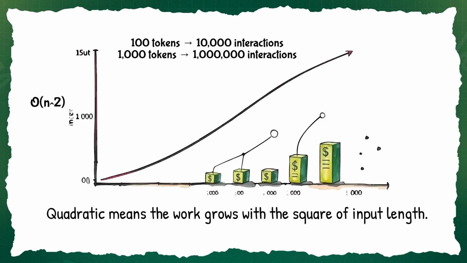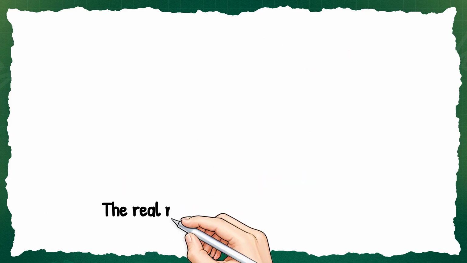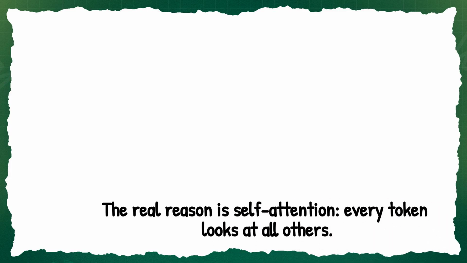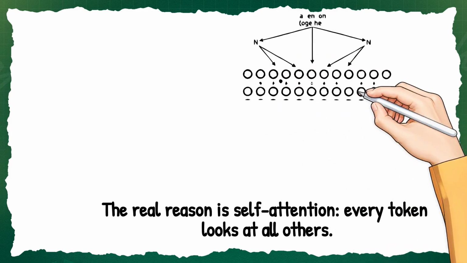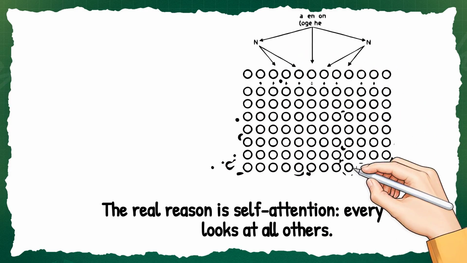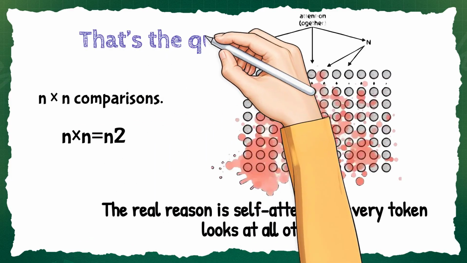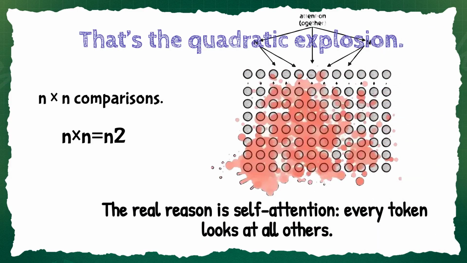But why? The real reason: self-attention. The core of a transformer is self-attention. Self-attention does something powerful. Every token looks at every other token. If you have n tokens, each token compares itself with n tokens. You get n times n comparisons, which becomes n squared. That's the quadratic explosion.